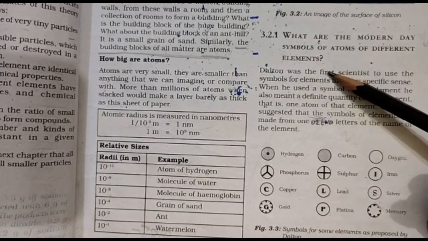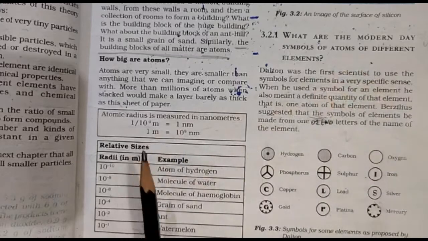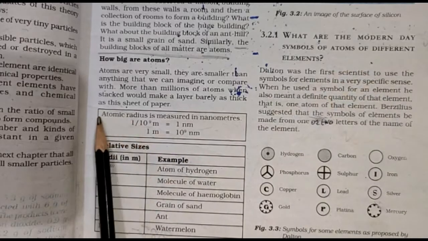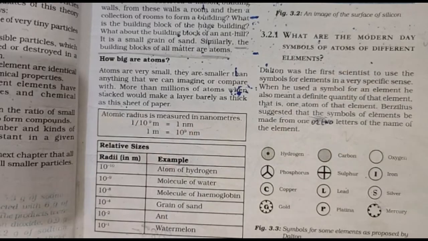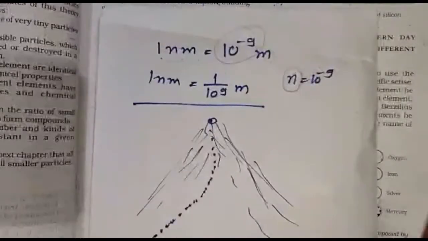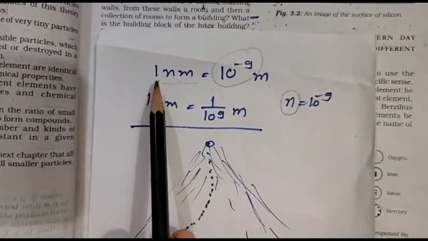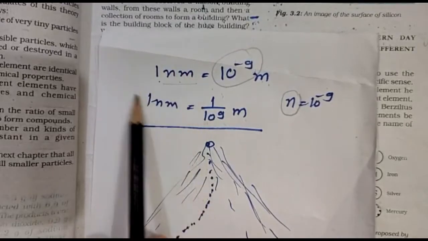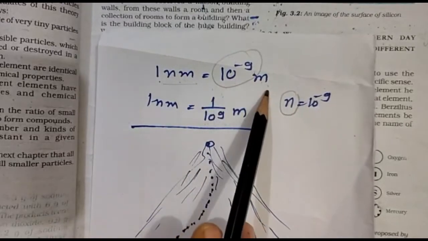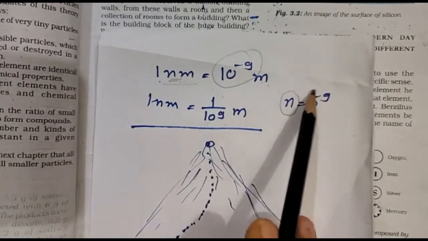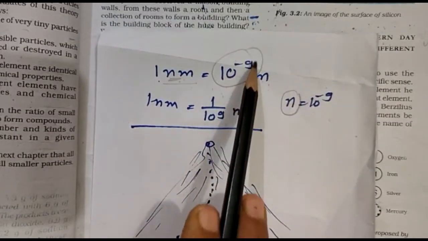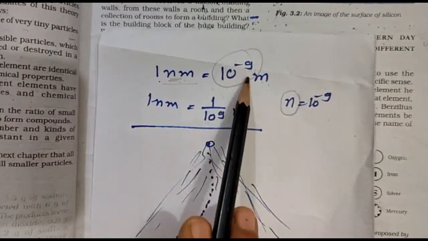If we talk about the radius of an atom, or the atomic radius, it is measured in nanometers. Now what is the meaning of nanometer? 1 nanometer means 10 to the power minus 9 meter. So the meaning of nano is 10 to the power minus 9.